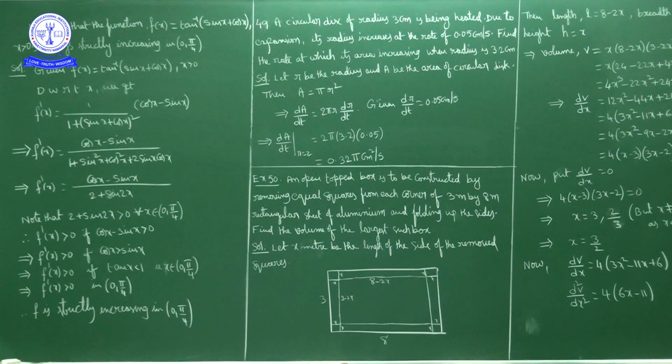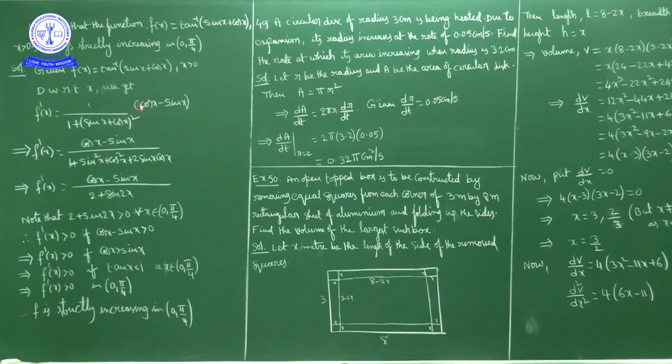Now differentiate with respect to x. f dash of x equal to tan inverse x derivative, which is 1 by 1 plus x square. So tan inverse of sin x plus cos x has derivative 1 by 1 plus x square, where in place of x we have sin x plus cos x, so sin x plus cos x whole square.